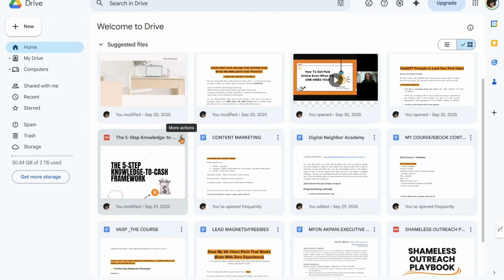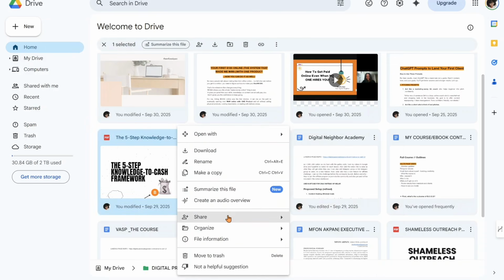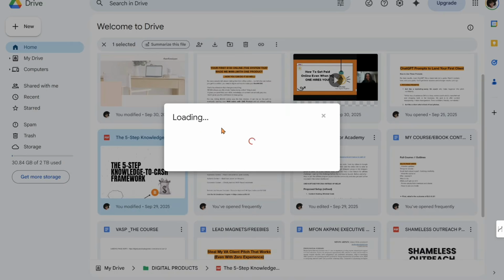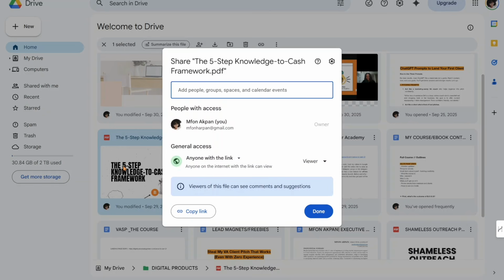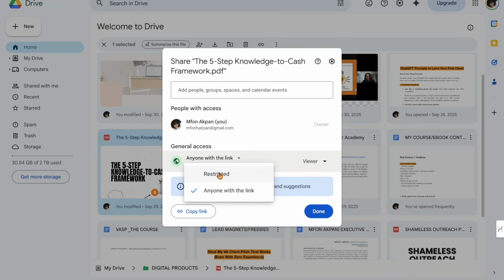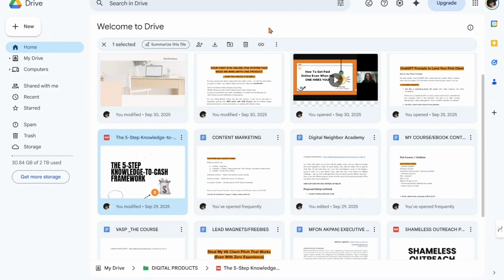So you want to come here to these three dots. You click on share again. Don't copy. I had already changed this because this product is listed on my seller platform. In your own case, once you get here, it's going to be restricted. So you want to change it from restricted to anyone with the link, right? And then you copy the link. This is the link you're going to add to your seller listing.